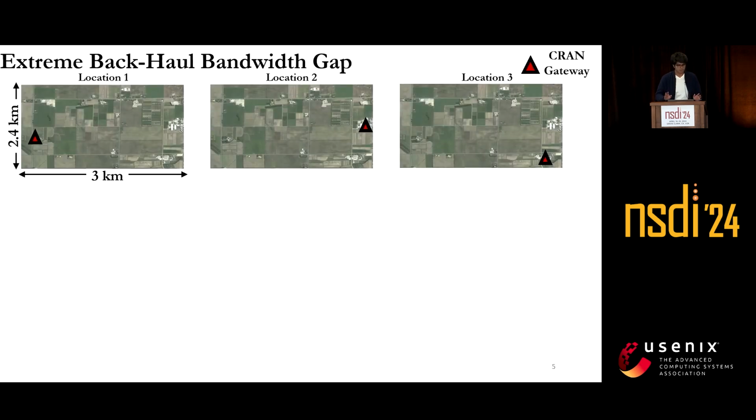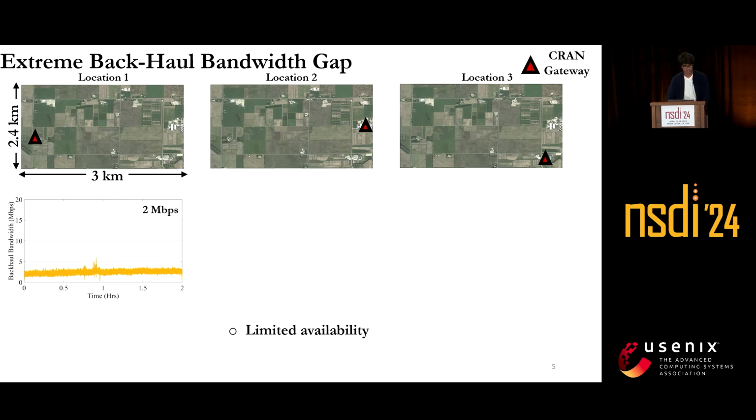To give you some perspective of what this practical challenge looks like, we deployed CRAN gateways at different locations within a vicinity. This was a remote farm in Wisconsin within an area of 2.4 kilometers by 3 kilometers. At different locations, we measured what the backhaul bandwidth looked like. At location 1, we observed the backhaul bandwidth to be around 2 megabits per second, which is extremely low to relay raw IQ samples up to the cloud.